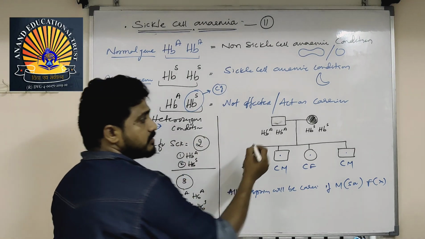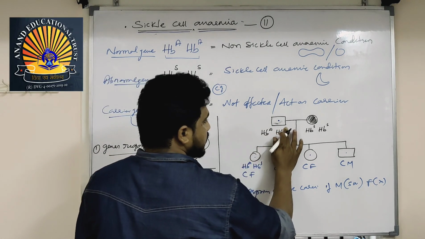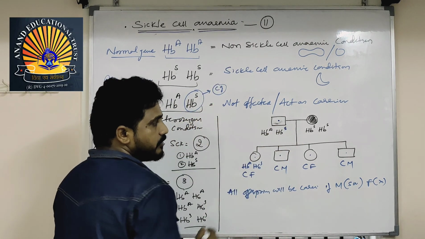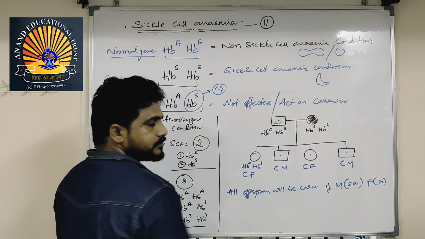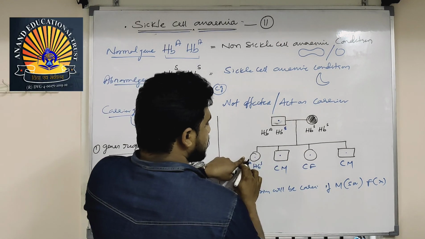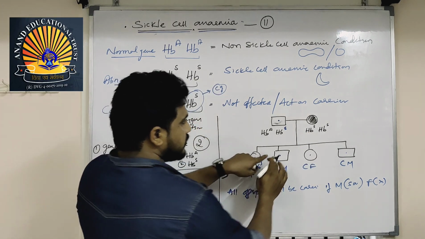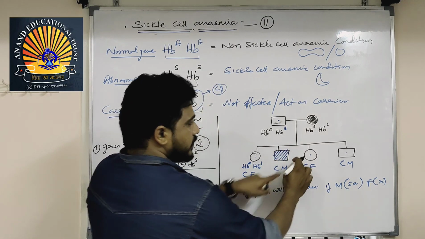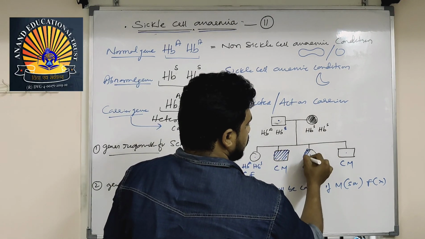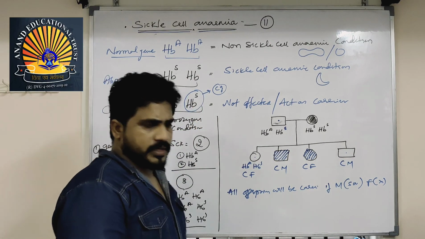If father is a carrier, then this is HbS. Then what will happen? 50% will be affected. HbS will go to the two daughters. Then here HbA and HbS, this is carrier, and this is HbS and HbS affected, and this is carrier, so one daughter will be affected and one son will not be a carrier.